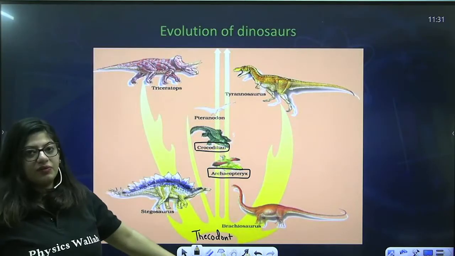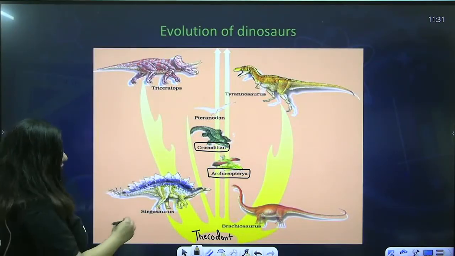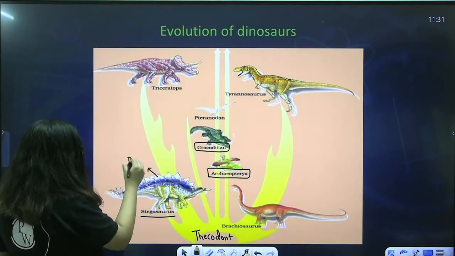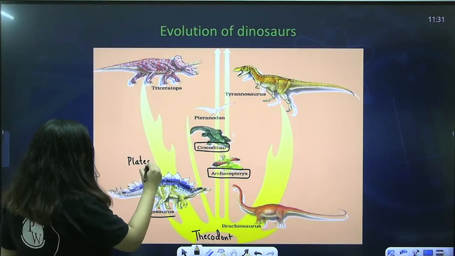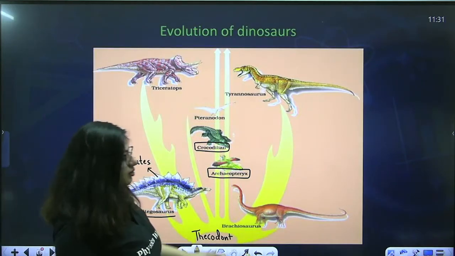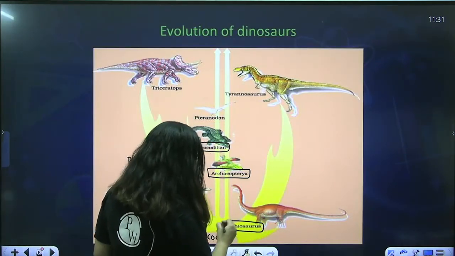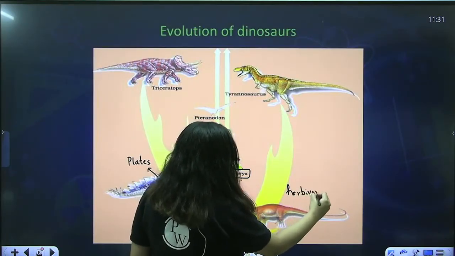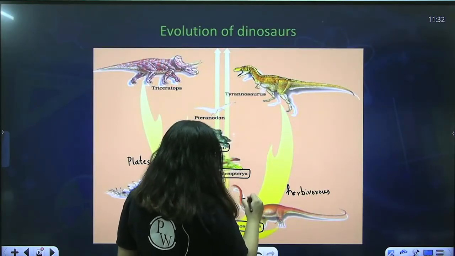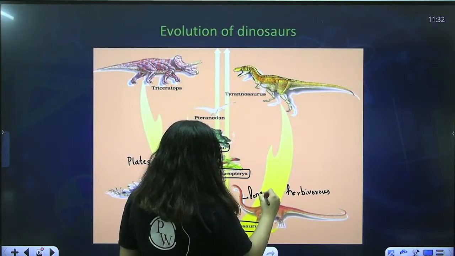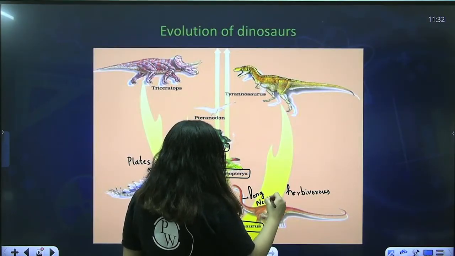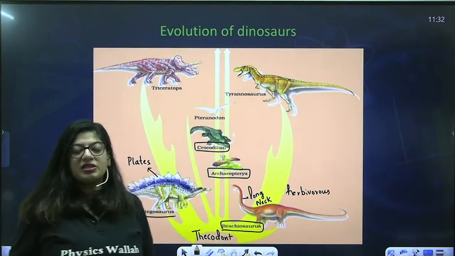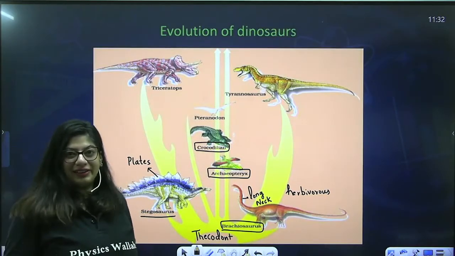There are different types of dinosaur. Let's get started. First of all, we have Stegosaurus. Stegosaurus is the one which has plates on its back, right? Then we have Brachiosaurus. Brachiosaurus is herbivorous, does not eat any animals, just plants, and it has a very long neck. The neck is so long that if the dinosaur is on the ground floor, it can say hello to you if you're sitting on the second floor of a building, right?